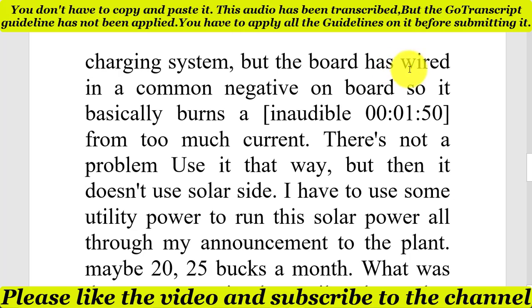But the board has a wired-in common negative on the board, so it'll basically burn a trace on the board from too much current trying to go through it. They're cheap boards, but still, there's enough problem with the voltage potential that it would definitely damage it.